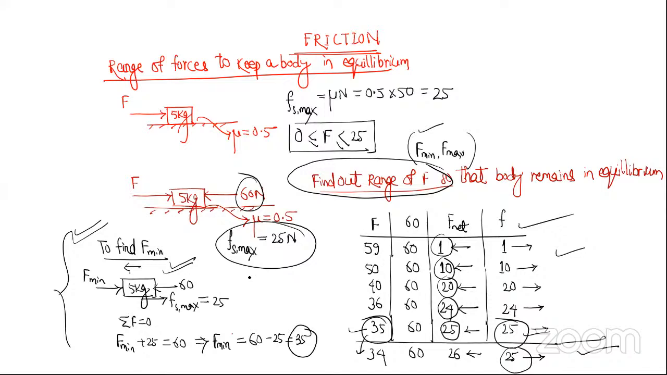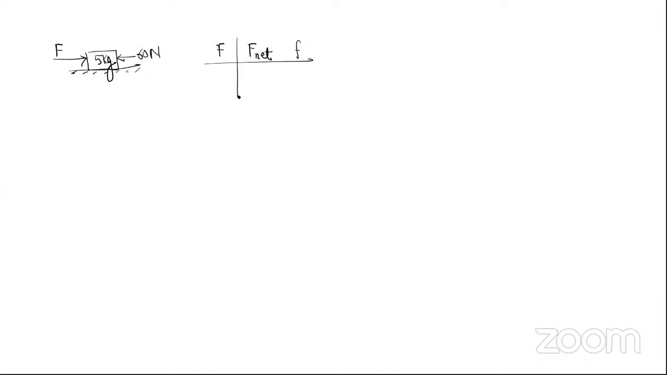So let me go to the next page. This is the body, 5 kg. And here is the applied force F. Here is 60 Newton. Okay, so this is the applied force. And how much is the net force? Here is the net force. And how much will be friction? Let's make a table.